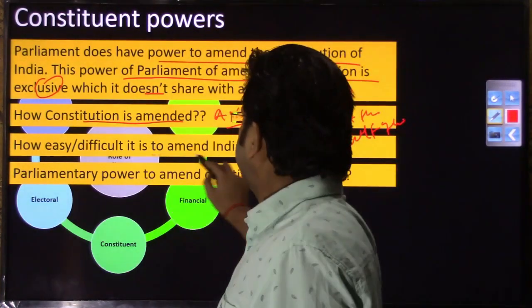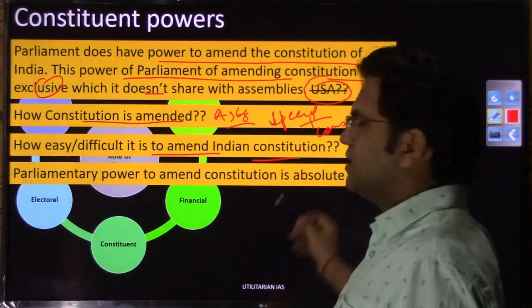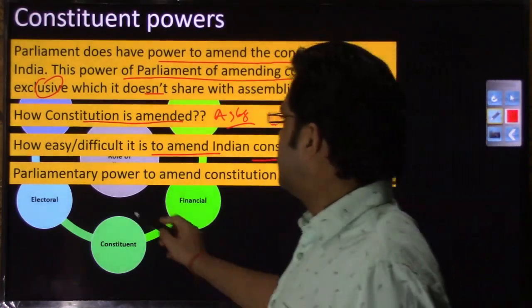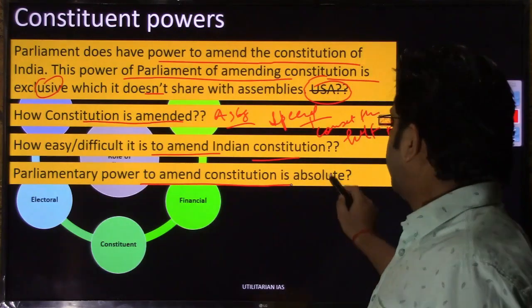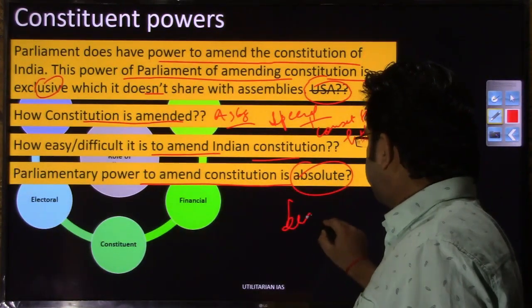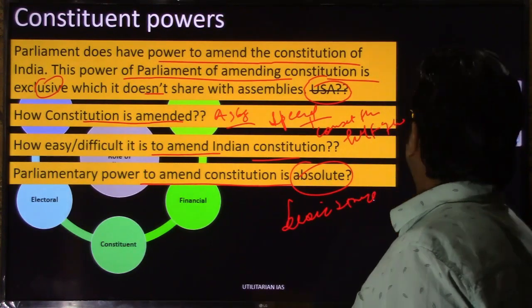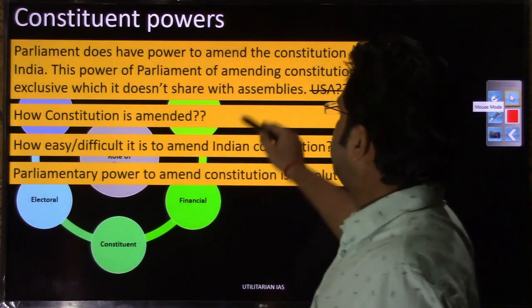How easy or difficult it is to amend the constitution, we already discussed while discussing the amendment chapter. Then, is the parliamentary power to amend the constitution absolute? No, it is guided by something called the basic structure of the constitution, right? It is not absolute. So these are part of the constituent power of the parliament.